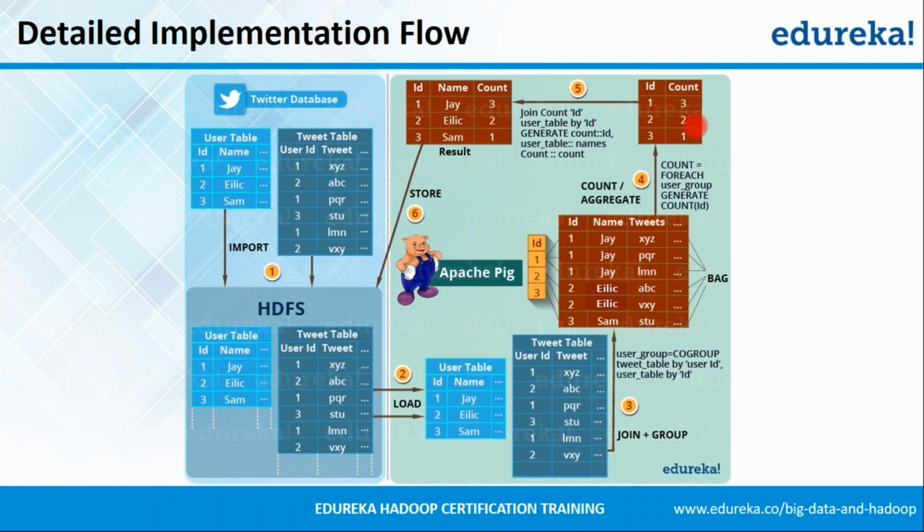Now after this, it was very easy. Again, there was a join that was done with the user table right here, which had the name of the user, so that the data made more sense. So what we simply did was, on the basis of ID, we joined this data with the user table, and the result was right here, 1J3, and similarly for other IDs as well. This result was stored back to the HDFS now. So once the result is there on the HDFS, it can be now pulled back into an RDBMS or the Twitter database, and it can be used in an existing system to view the result.